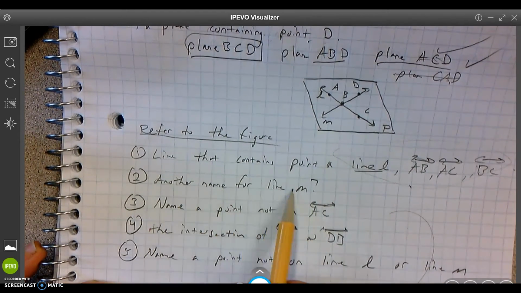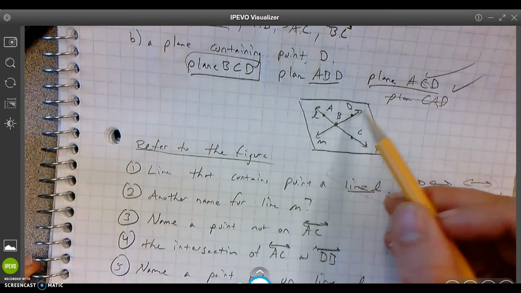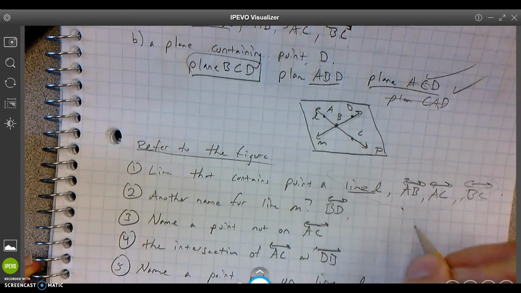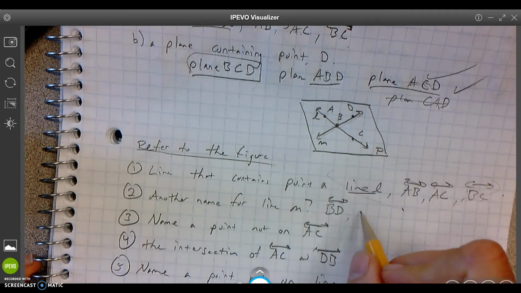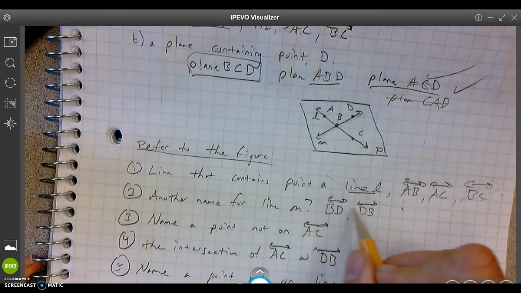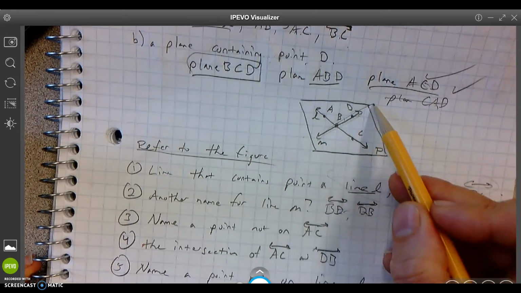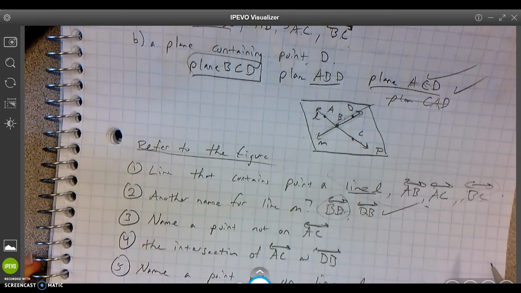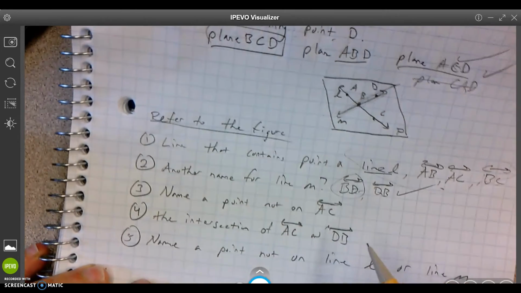What is another name for line M? So here's line M right here. What's another name for it? Oh yeah, line BD. You're gonna say DB. Does that work? Yeah, it works. It doesn't matter. This is the same answer. So if you go D to B, that's a line. If you go B to D, that's the same line. If you just say one of these, you're cool. One is acceptable. You don't have to say both because it's redundant. But you just got to know that both answers are acceptable.